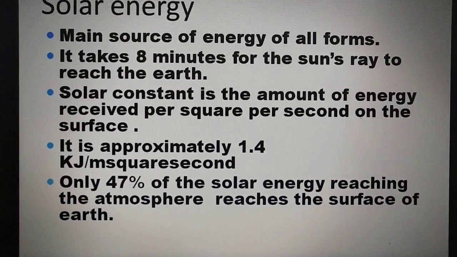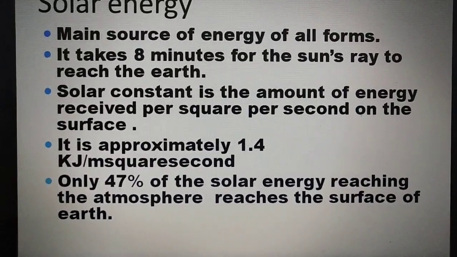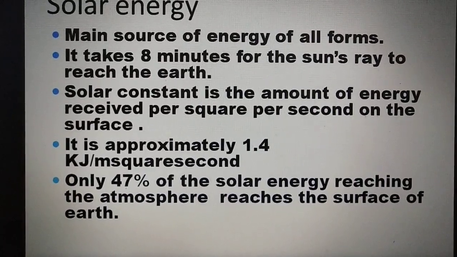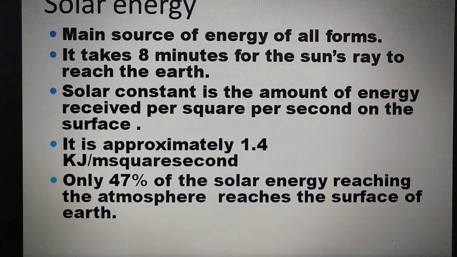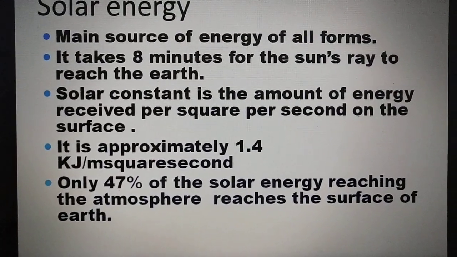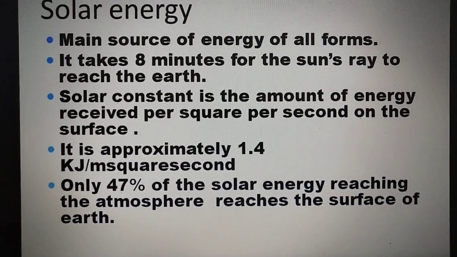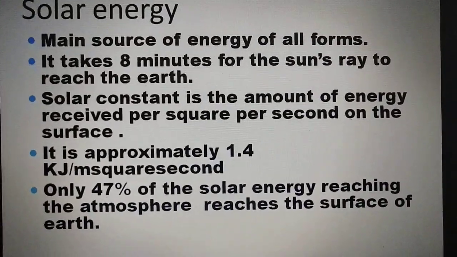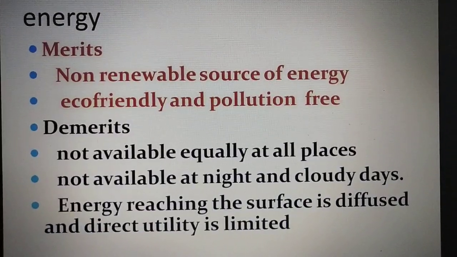There is a solar constant calculated. Solar constant is the amount of energy received per square meter per second on the surface of the earth, which is approximately 1.4 kilojoule per meter square per second. And only 47% of the solar energy reaching the atmosphere reaches the surface of the earth.